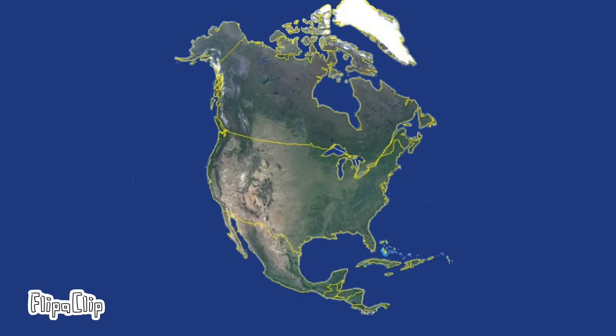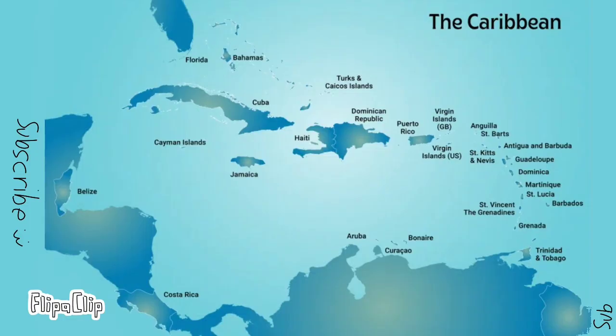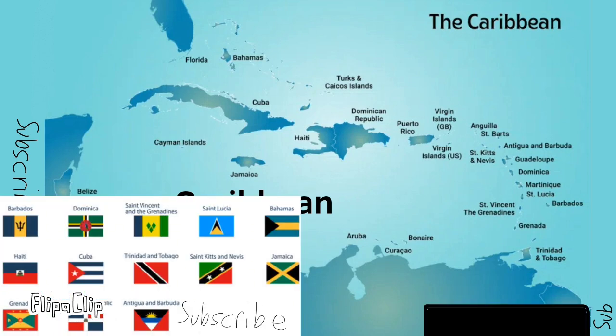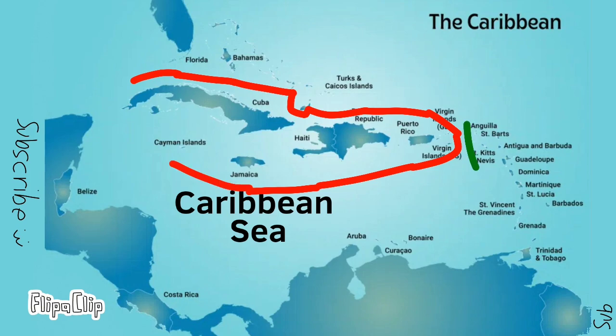This is North America. When someone says North America, you usually think about Canada or USA. Maybe Mexico too. But today we're going to be talking about the Caribbean. The Caribbean is a chain of islands stacked in the Caribbean Sea. There's 13 countries and 21 territories. Now the Caribbean is usually divided into the Greater Antilles and the Lesser Antilles.